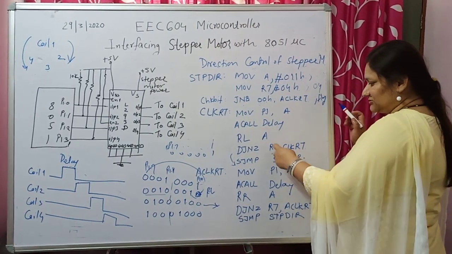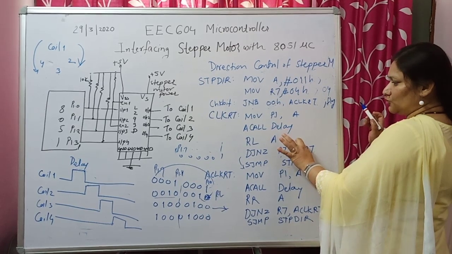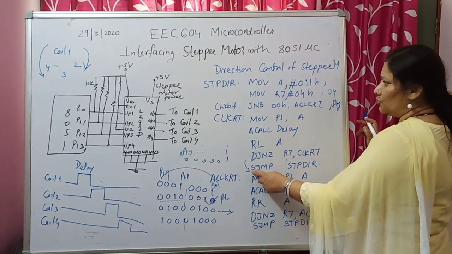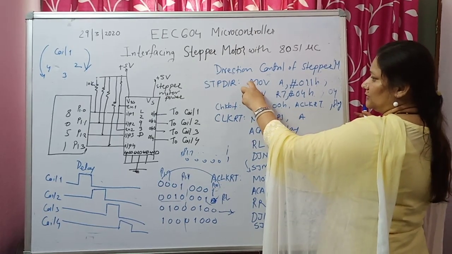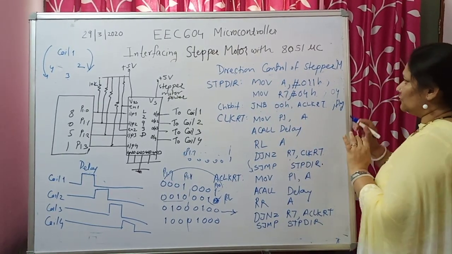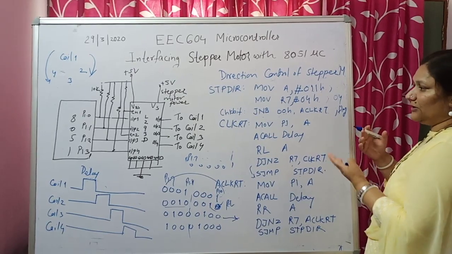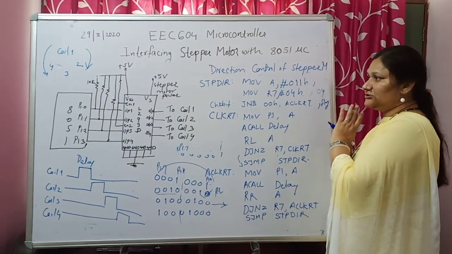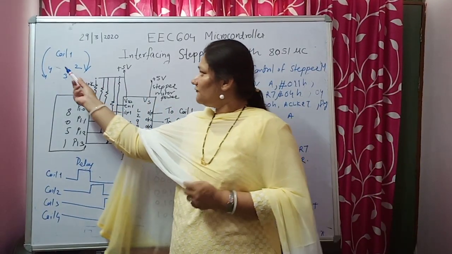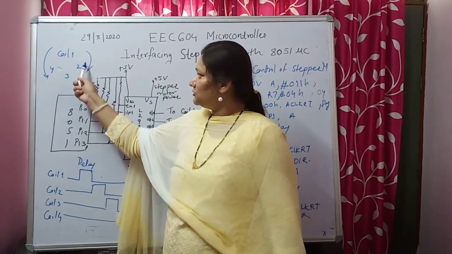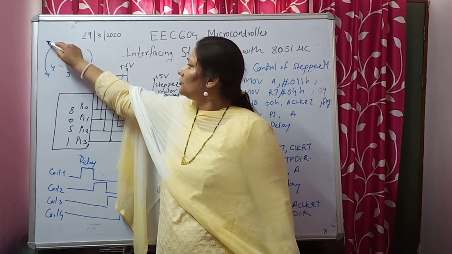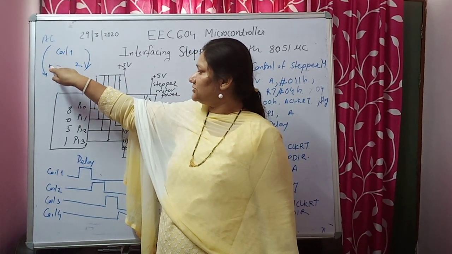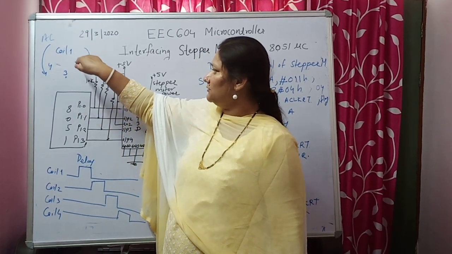So when our first step is over, full step, that is of 1.8 degrees step, again you are going to this particular location. And in between, now this is for clockwise rotation. In between, suppose if you want to change the direction to anti-clockwise, then what is your job? Previously you were energizing coil 1, 2, 3, 4, now for anti-clockwise direction, after coil 1, you will energize coil 4, then 3 and then 2.